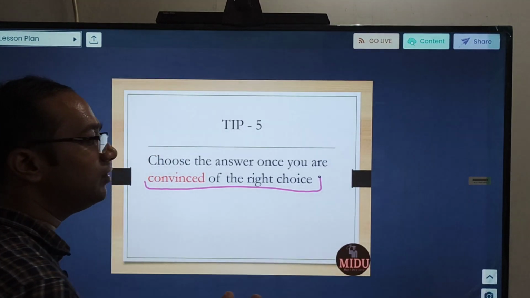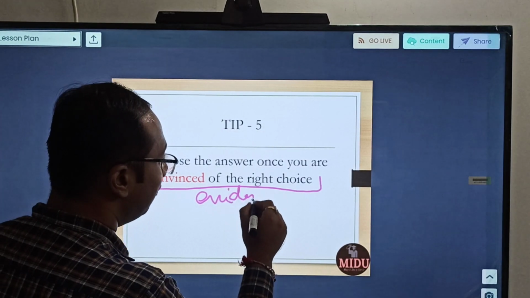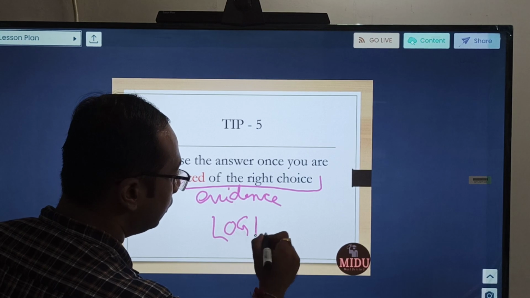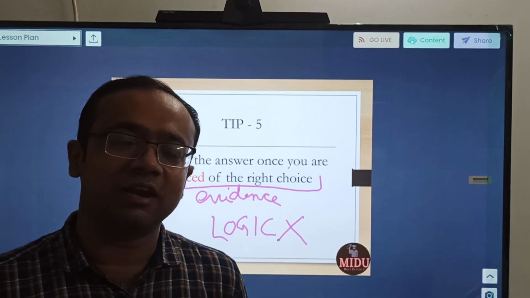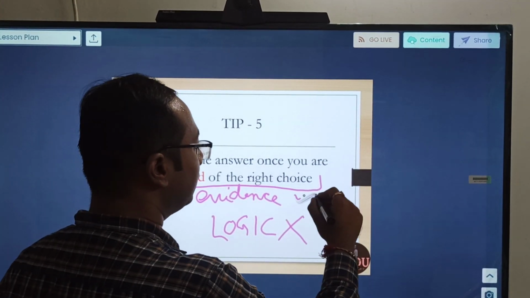So there will be some convincing evidence. How will you get convinced? Some evidence. So in RC, logic is a clear no. For that we have logical and we have quant sections. Here don't go for logic, go for evidence.